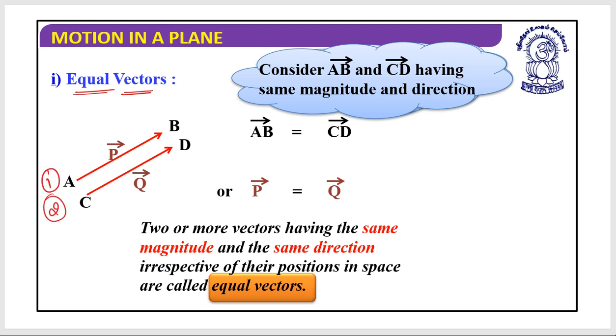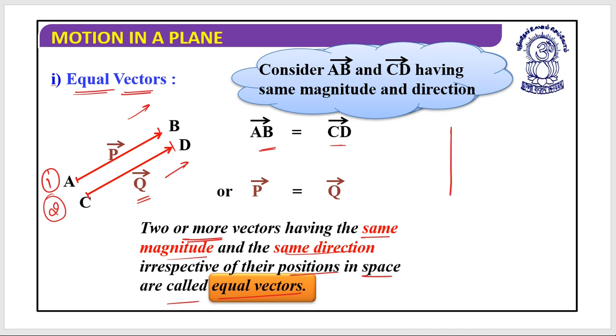As you can see, these two vectors are moving in the same direction. They are moving in this direction, as well as their size of the arrow looks alike, the same. So if two or more vectors have the same magnitude and the same direction, irrespective of their position in space, then they are called equal vectors. So this AB and CD are considered as equal vectors.